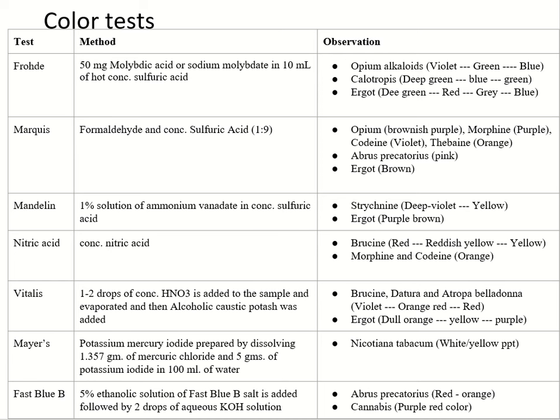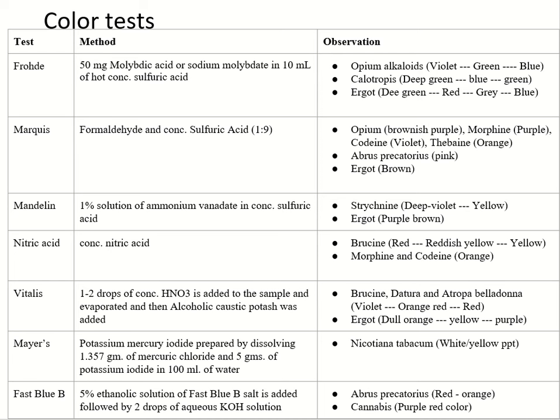Mayer's test, in which potassium mercuric iodide is prepared by dissolving 1.357 grams of mercuric chloride and 5 grams of potassium iodide in 100 ml of water. It gives white or yellow precipitate with Nicotiana tabacum.